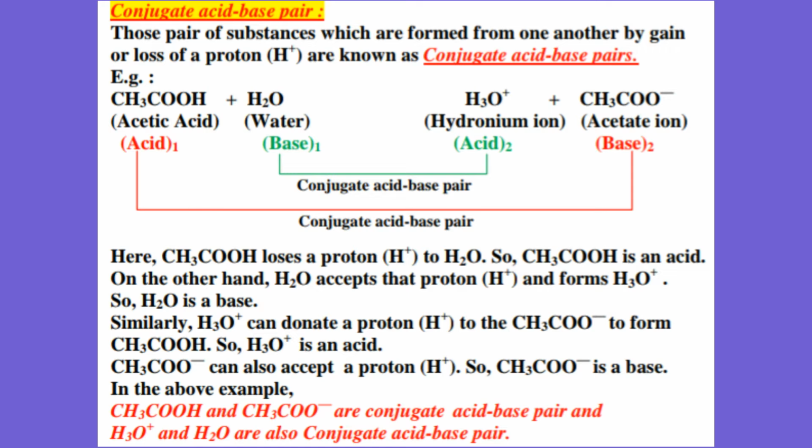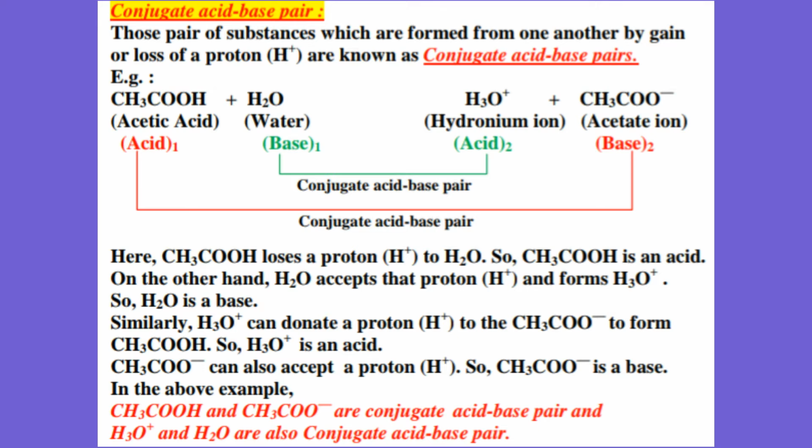Here acetic acid loses a proton to water, so acetic acid is an acid because it loses a proton. On the other hand, water accepts that proton lost by the acetic acid and forms hydronium ion, H3O+. So water is a base because it has the capability to accept a proton released by the acetic acid. Similarly, hydronium ion H3O+ can donate a proton to the acetate ion to form acetic acid. So hydronium ion is an acid. Why? Because hydronium ion can donate a proton.